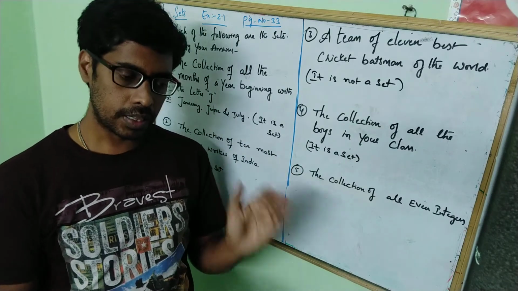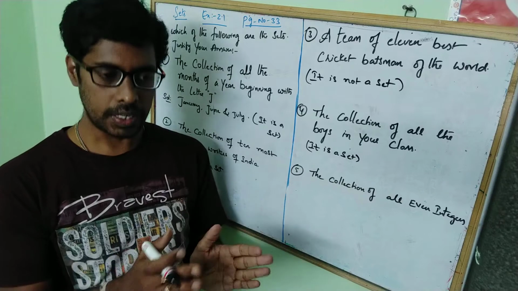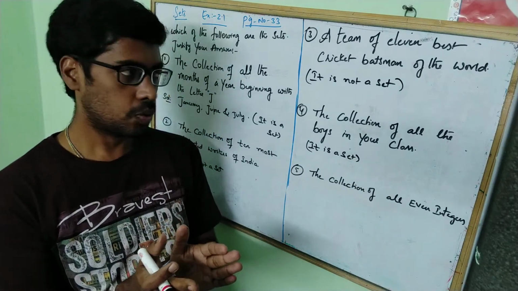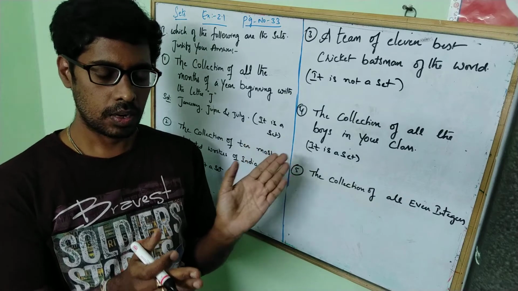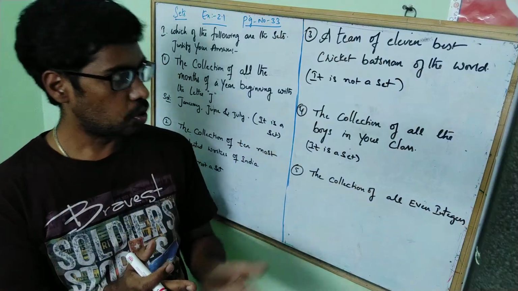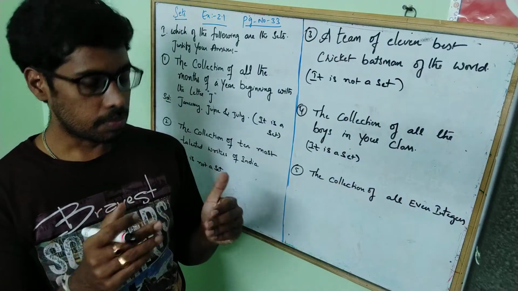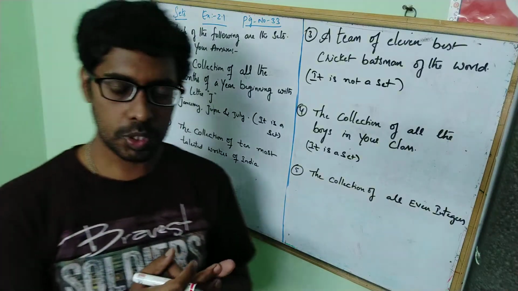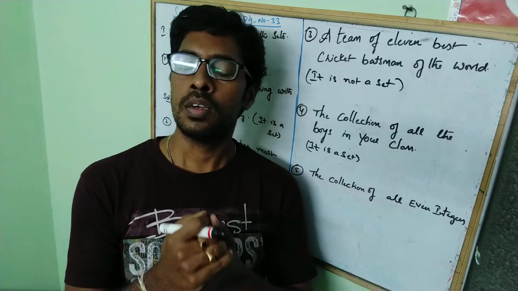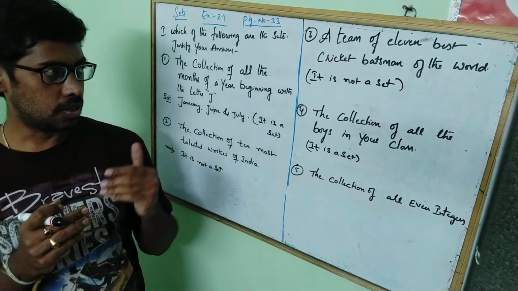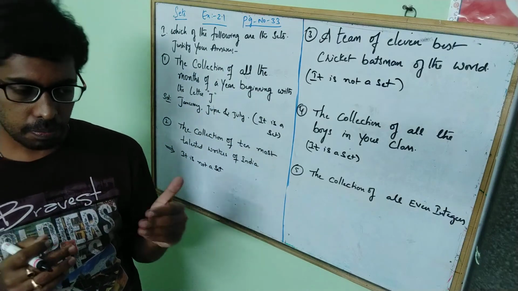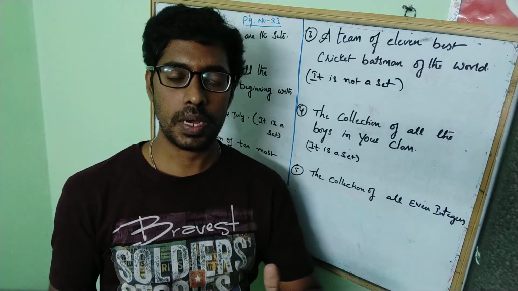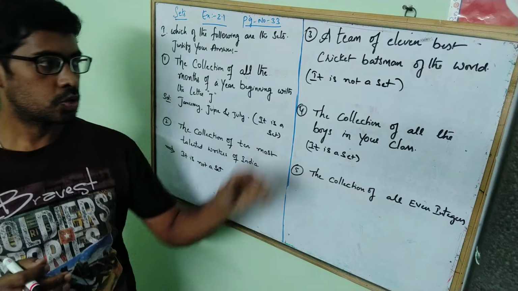So for 10th class boys, for 9th class boys, all are sets here. But in the previous question, they were asking about a team of 11 best cricket batsmen of the world. So we cannot say the best cricket batsman, because it will differ from match to match and innings to innings, right? So it is not a set.